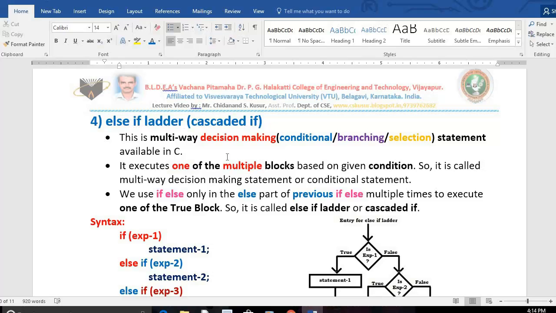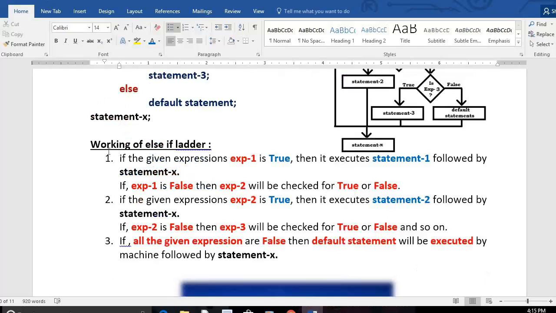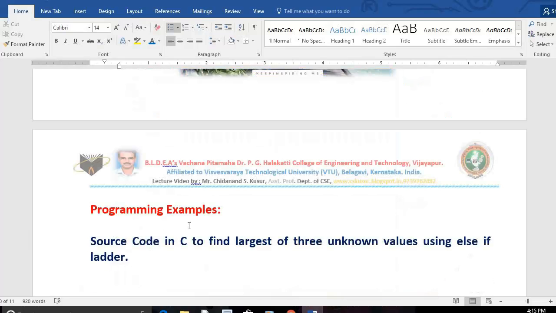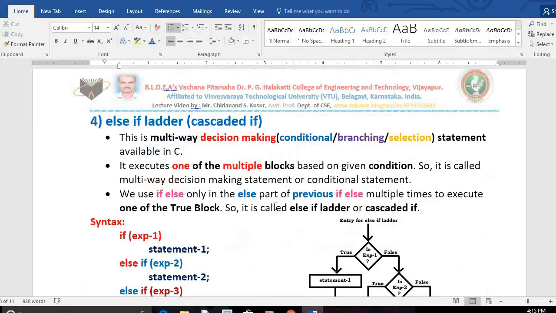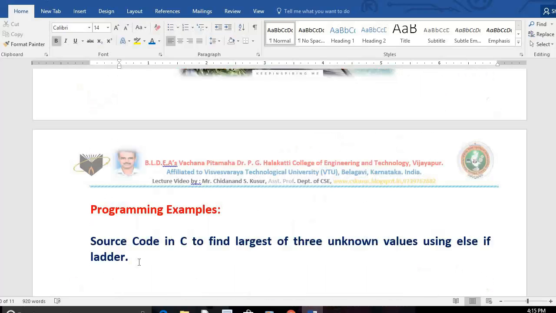In exam, if you get a question on else if ladder, explain it, then write the syntax of else if ladder, then draw the flowchart. If you have the time, you can explain the working of else if ladder, and write one program as an example. Again we discuss the same program, the largest of three numbers, but by using else if ladder. That means in exam you need to explain, write the syntax, draw the flowchart, and give one programming example. Let us start our discussion.